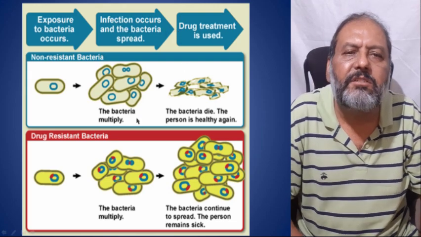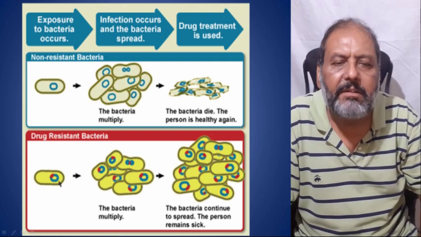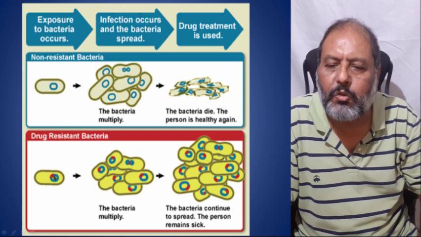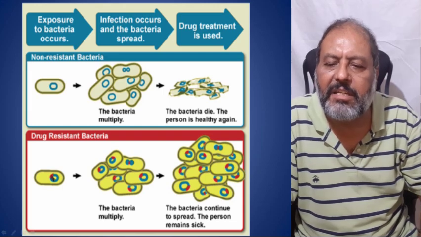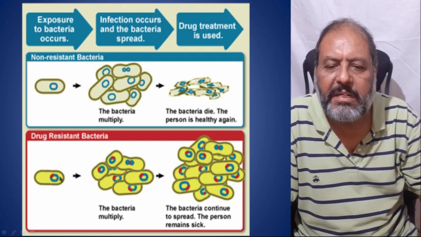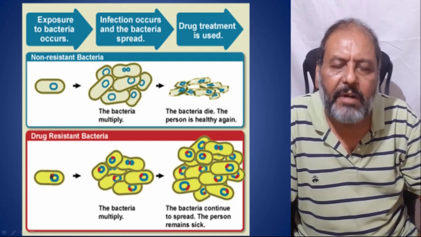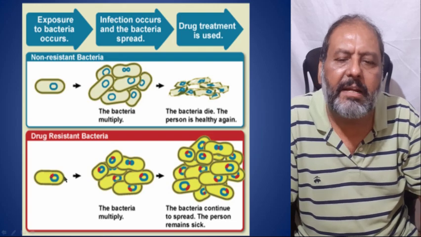Now, drug-resistant bacteria are those which have got some gene, some plasmid, some chromosome, and here one can see the red part of the genome of the bacteria, and these are capable of living and surviving even in the presence of the antibiotic.